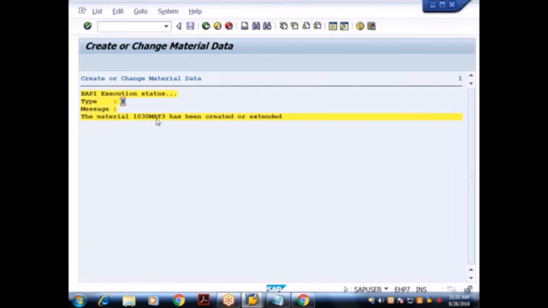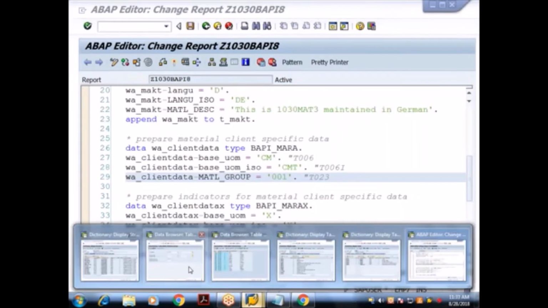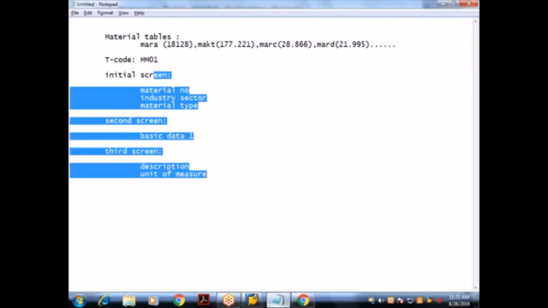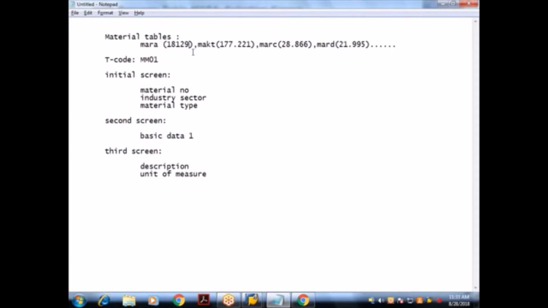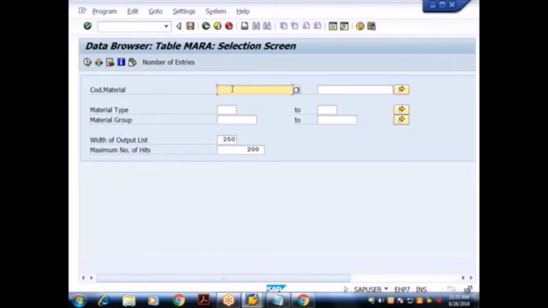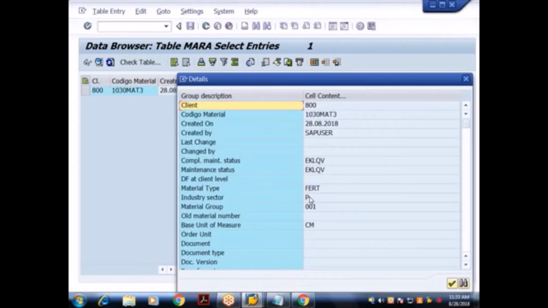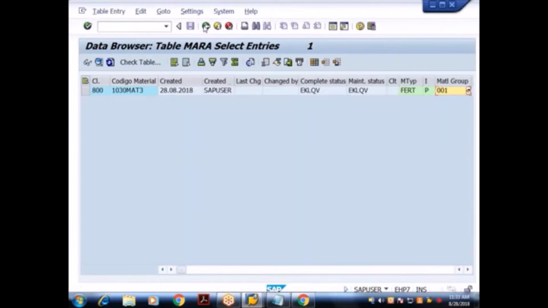Type is this. What is that? The material 1030 mat 3 has been created or what? Extended. So let me go and check the tables. This is my MARA table. How many entries? 129. Earlier what? 128. So it might be inserted now. What is the material number? 1030 mat 3. Today's date, user. Finished product, pharmaceuticals. Material group is what? 001. And I gave the base unit of measure as what? Centimeter. Understood? Centimeter. Done. It is there in this table.